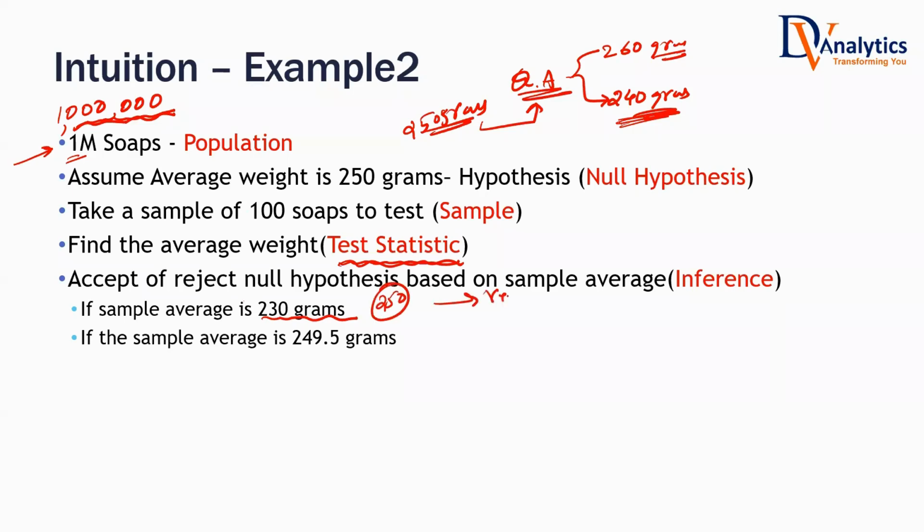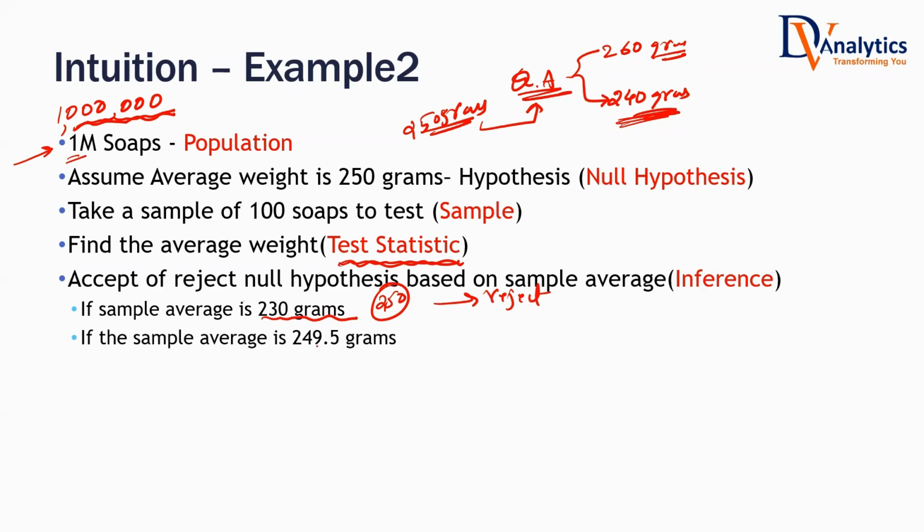Then I would reject the null hypothesis. Tell me, what is the null hypothesis? What is the basic assumption that you started with? All soaps are 250 grams. But you tested it and finally found that you are getting very less weightage. Then you'd say you reject the null hypothesis.